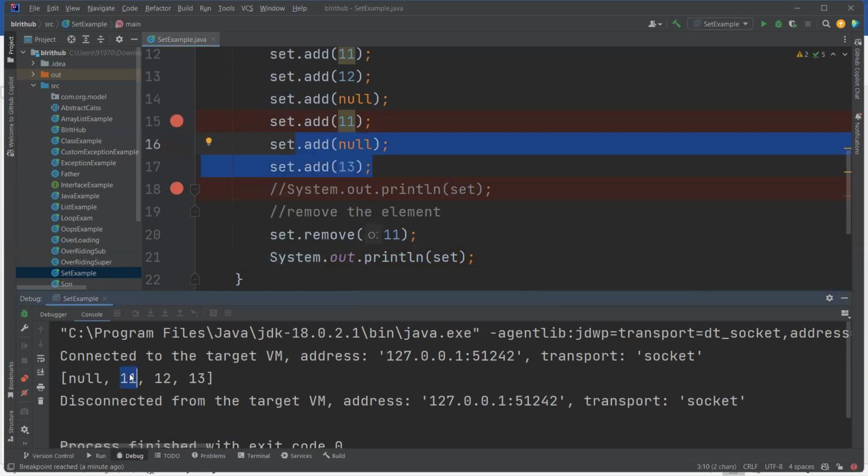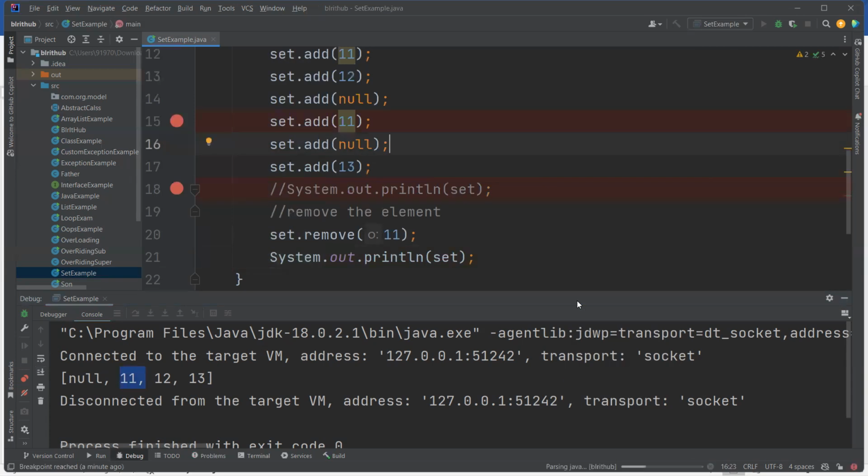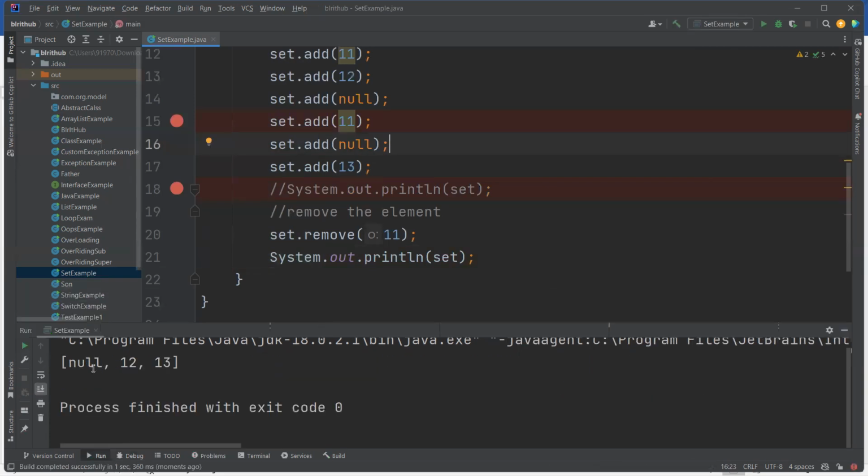If you remove this, it should give output null, 12, 13 only. See, null, 12, 13. That is remove. You can remove an element using the object only. Previously, we could remove an element using index in ArrayList, but in Set it's not possible because it doesn't maintain the index.